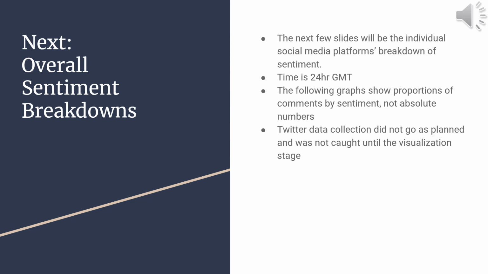The next few slides will be the individual social media platforms' breakdown of sentiment. And here are a couple things to keep in mind. Time is in 24-hour GMT. The following graphs show proportions of comments by sentiment, not absolute numbers. Their slice on the graph shows the range, meaning they shouldn't be read as starting from zero. And Twitter data collection did not go as planned, but that was not caught until the visualization stage late in the project.